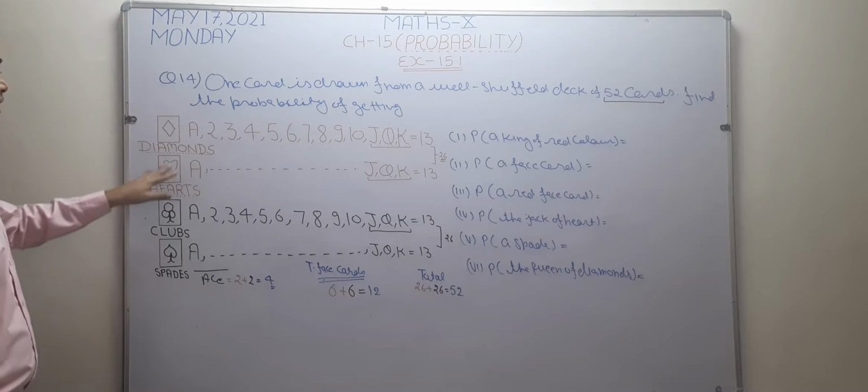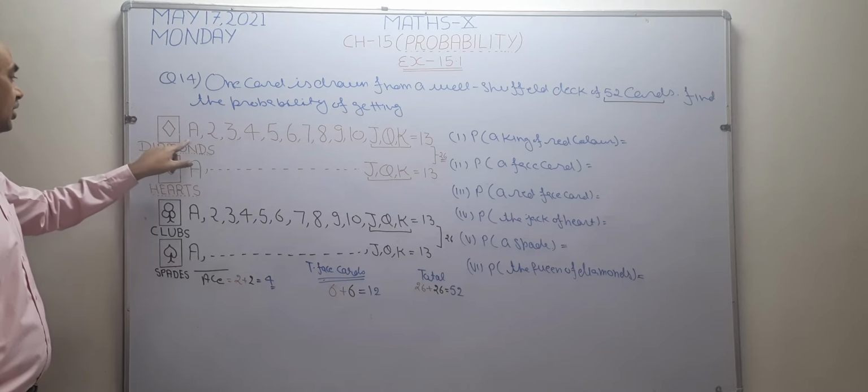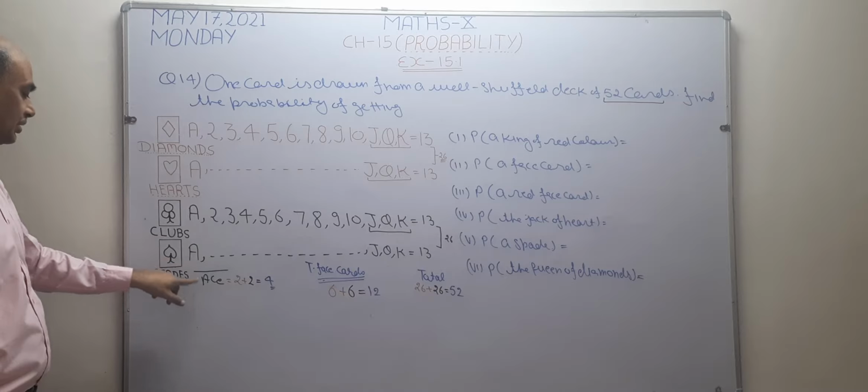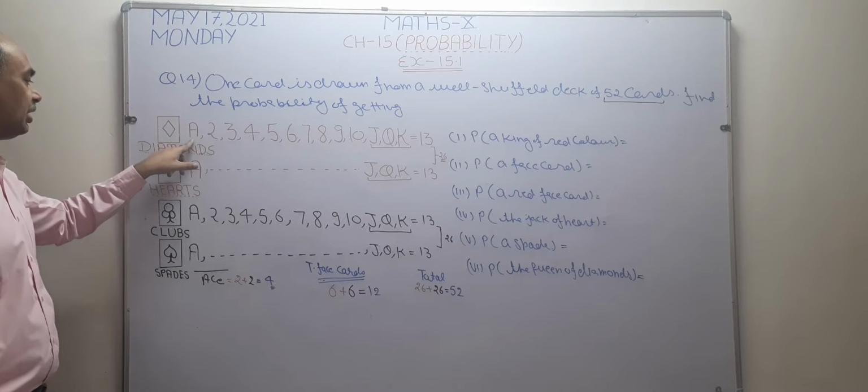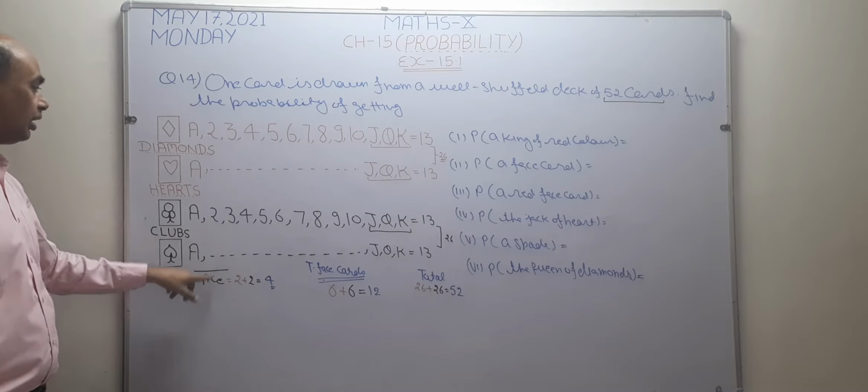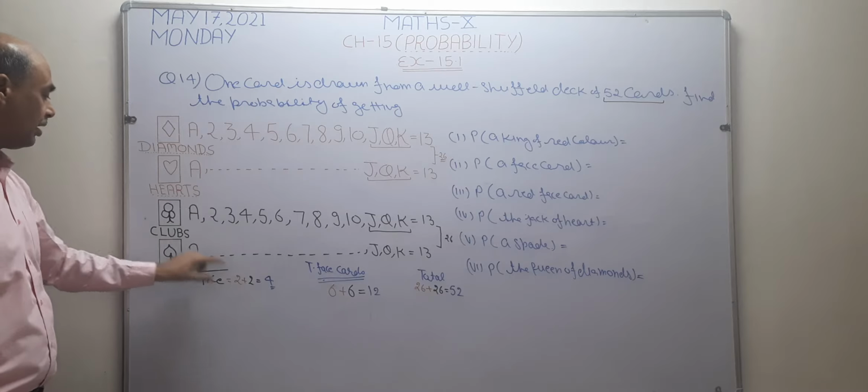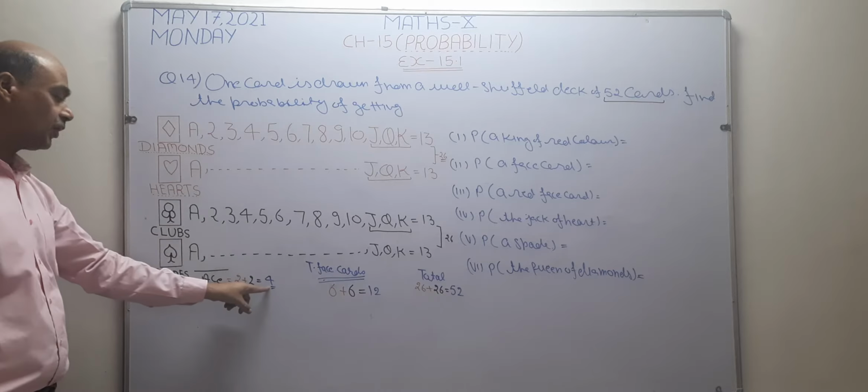Now, what is the first card? The first card of every suit is A. A means ace. A stands for ace. In ace, two are red and two are black, and total aces become 4.